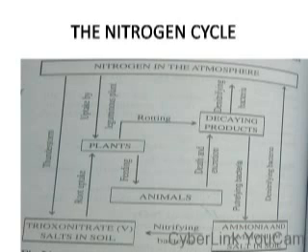And when animals eat such plants, the nitrate is converted as protein into the body of the animal. So when the animal excretes, it releases the nitrogen back to the atmosphere in form of urea, in form of sweat.